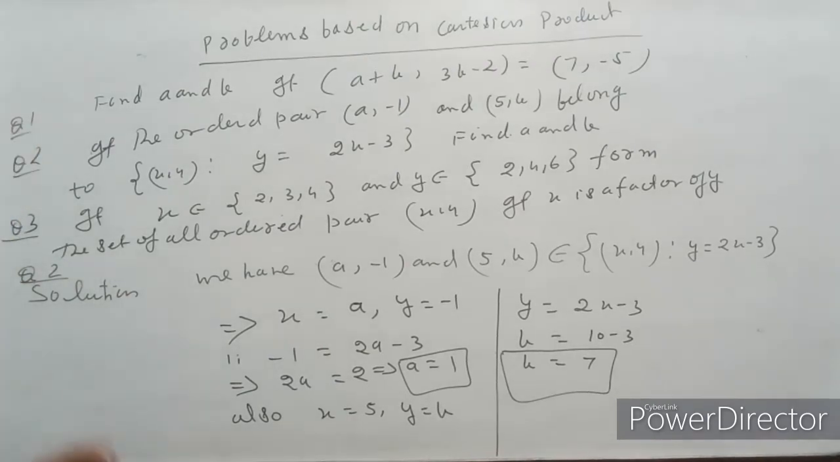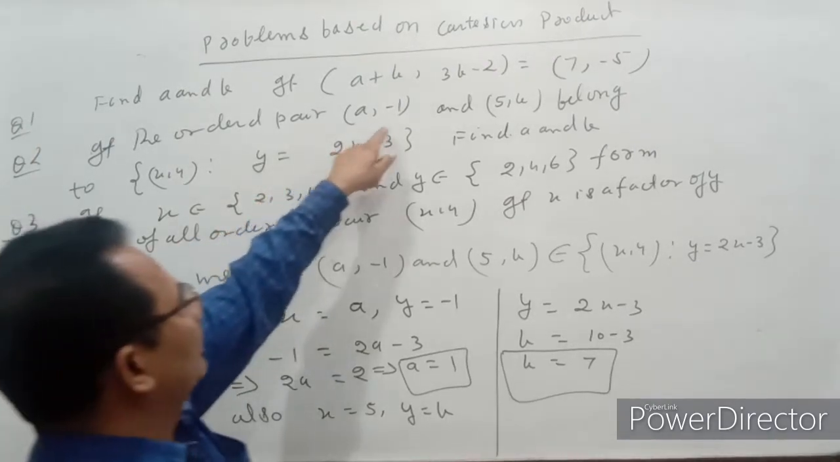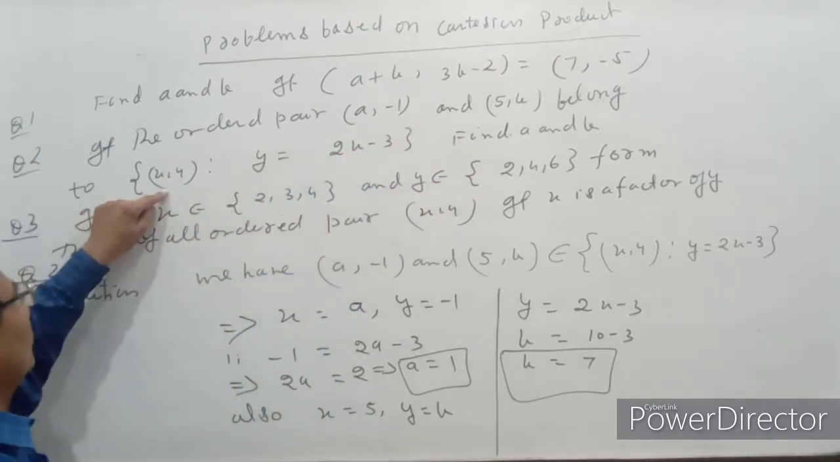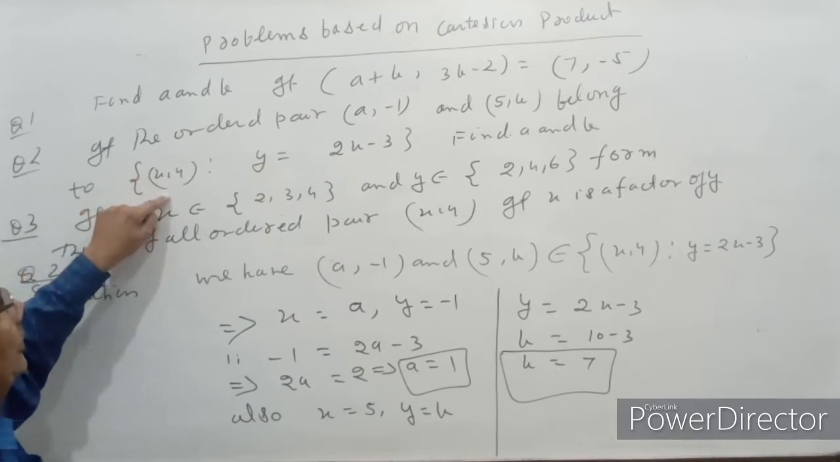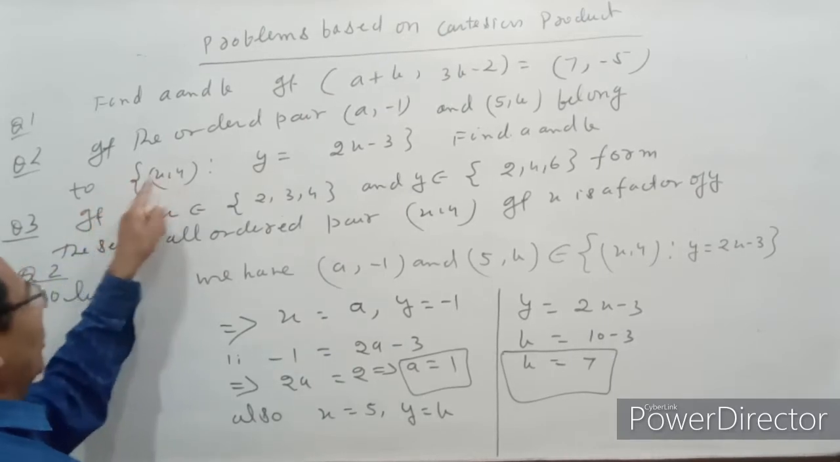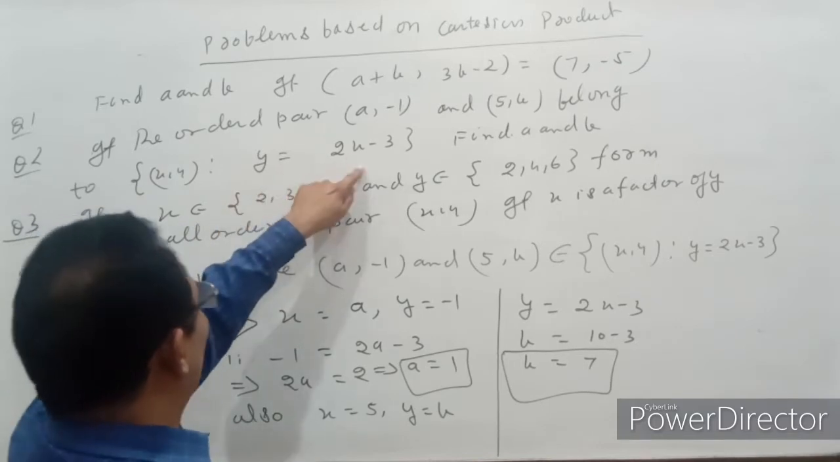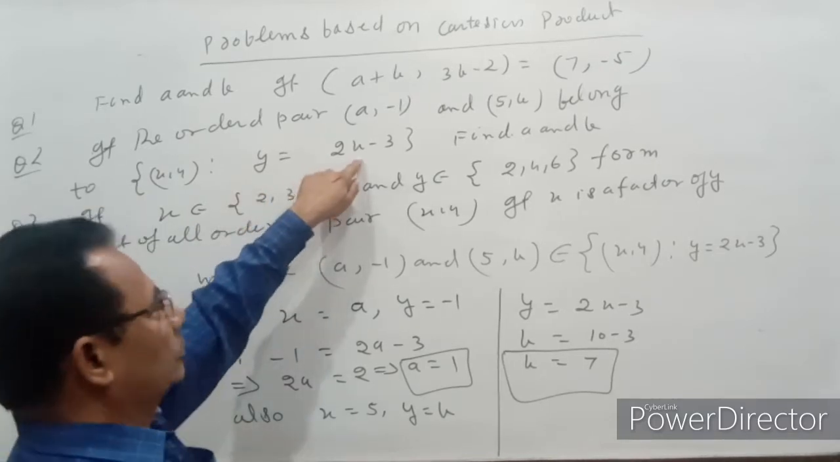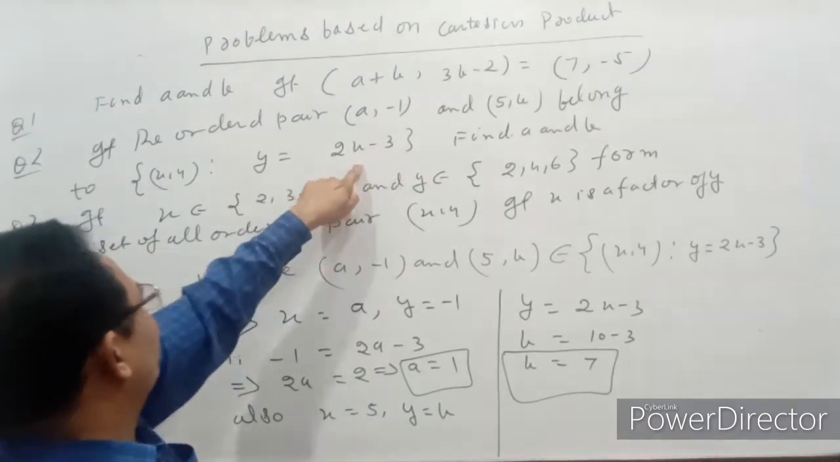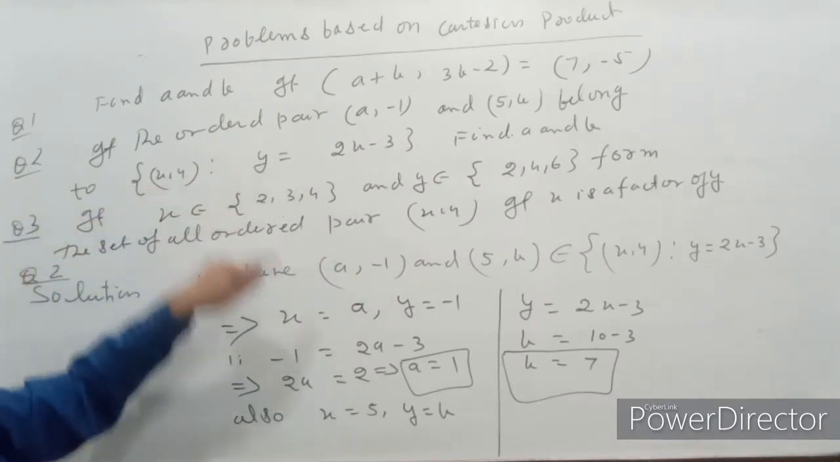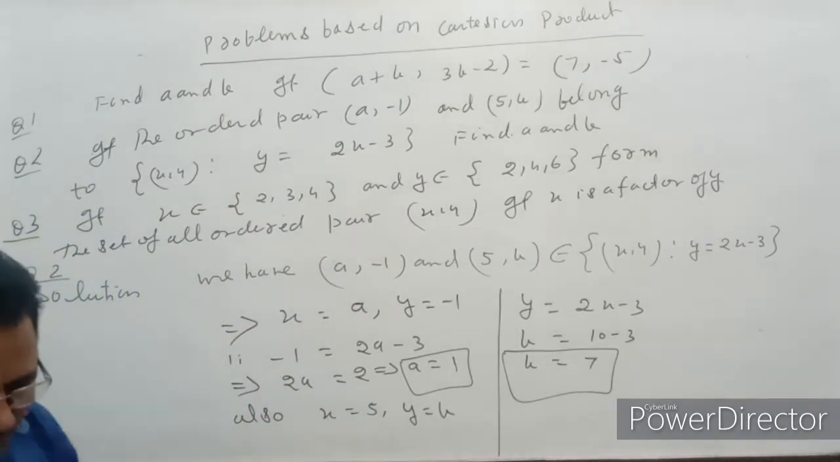Since the ordered pairs belong to this set, each is an element of the set of (x, y) with the relation between x and y being y = 2x - 3, where x is the first component and y is the second component.